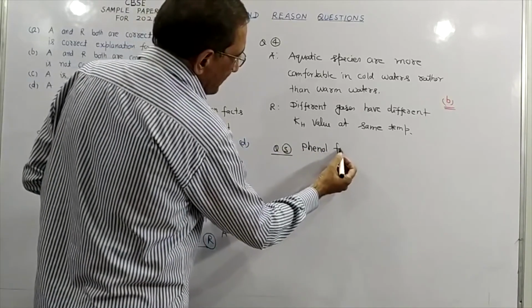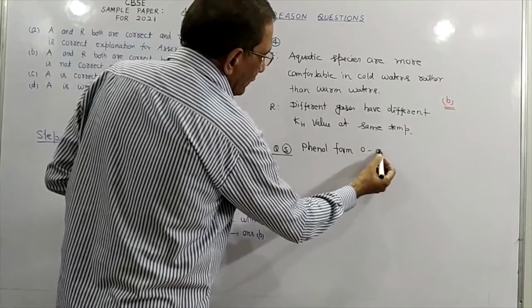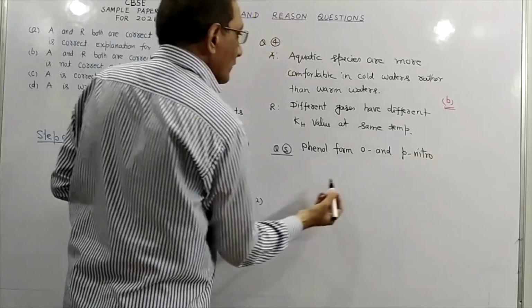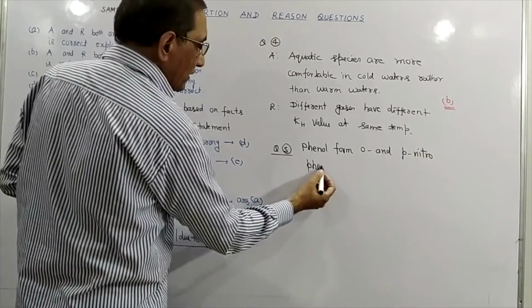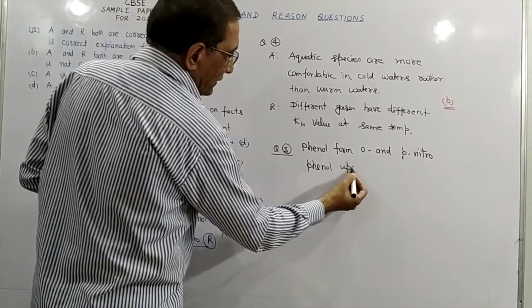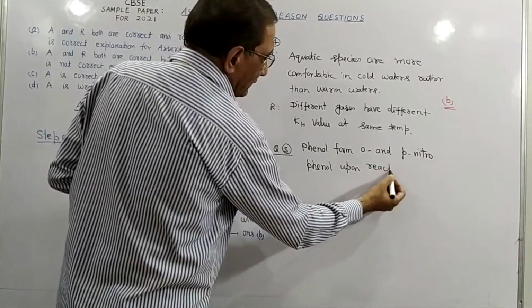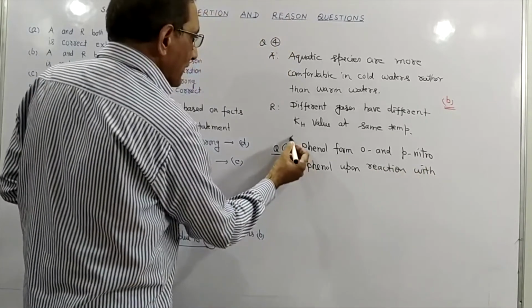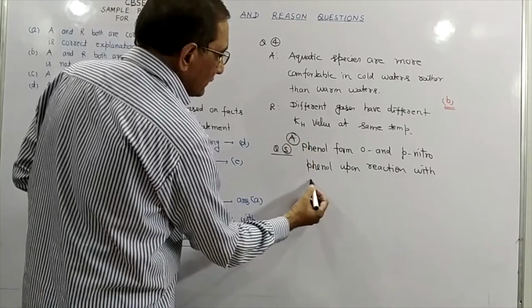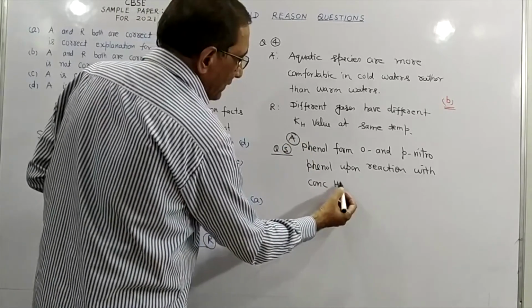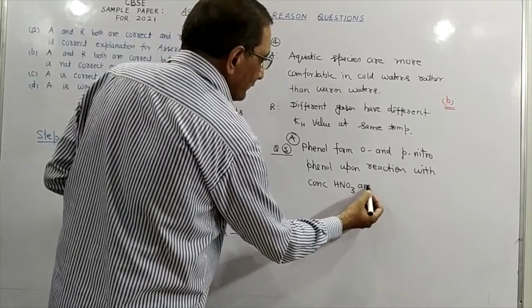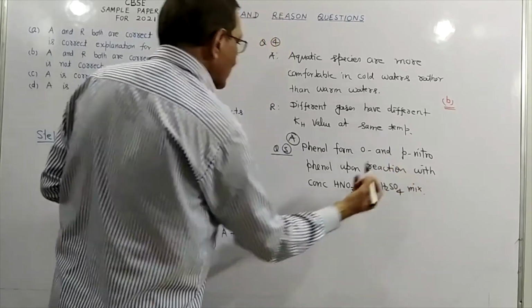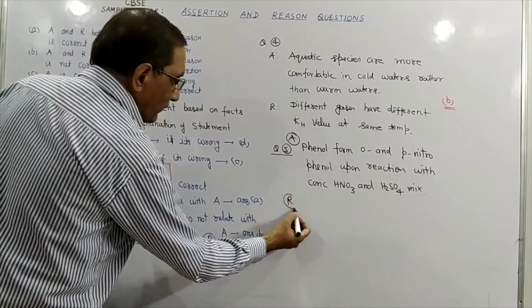Phenol forms ortho and para-nitrophenol upon reaction with concentrated nitric acid and sulfuric acid mixture. This is our assertion.